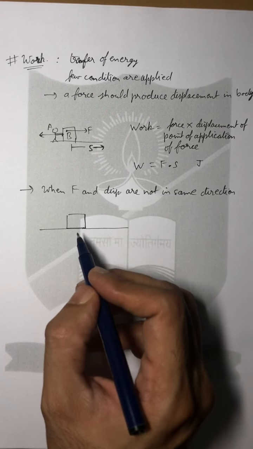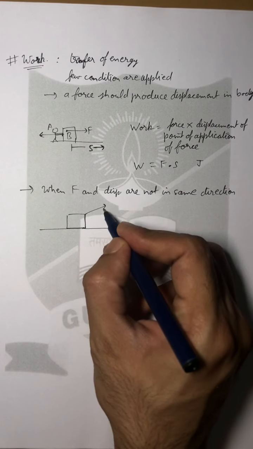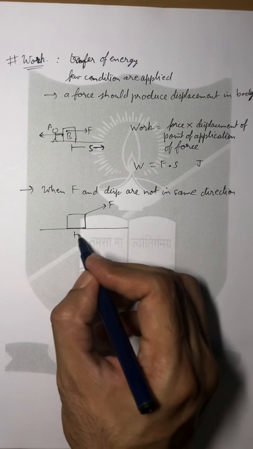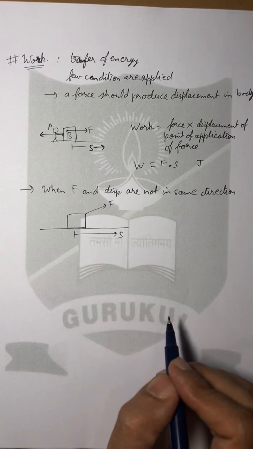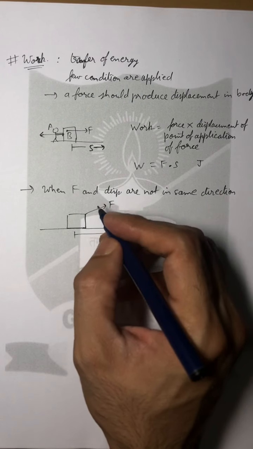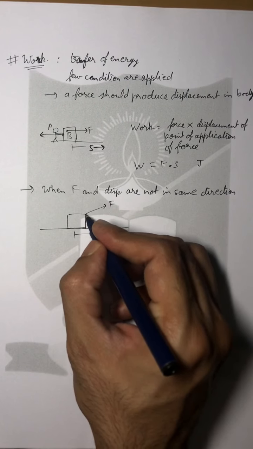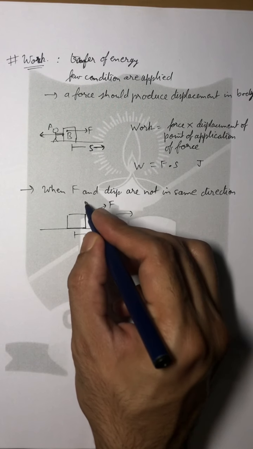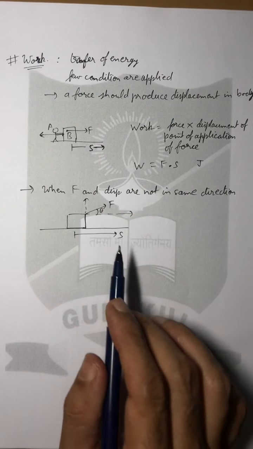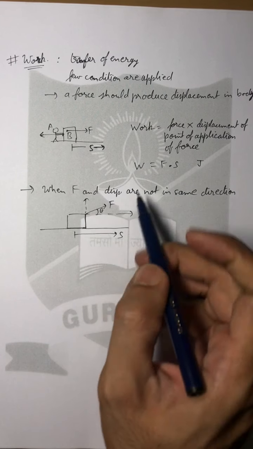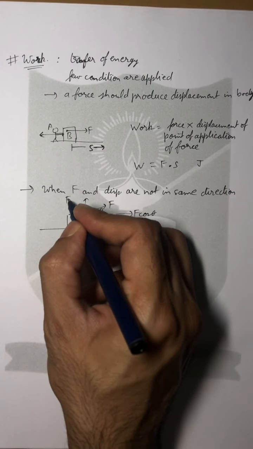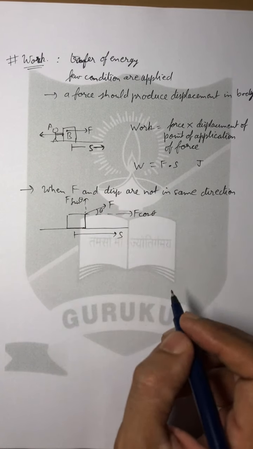Suppose that we have a box and a force is applied in this direction, and because of this force the displacement occurs in this direction. Now the force and displacement are not in the same direction, they are at a particular angle. So if we divide this force into its rectangular components, and the angle that the force is making with displacement is theta, then F cos theta will be in this direction and F sin theta will be in the vertical direction.